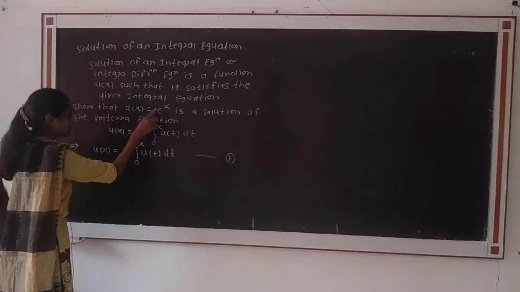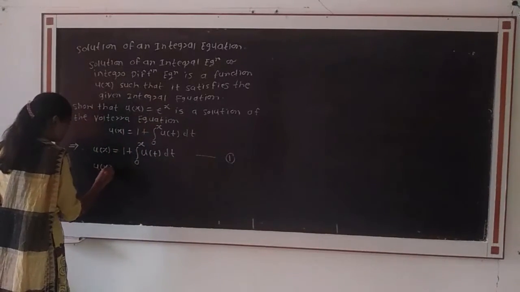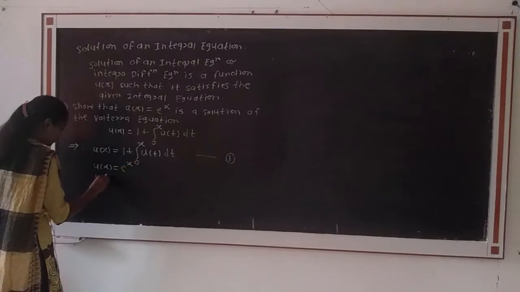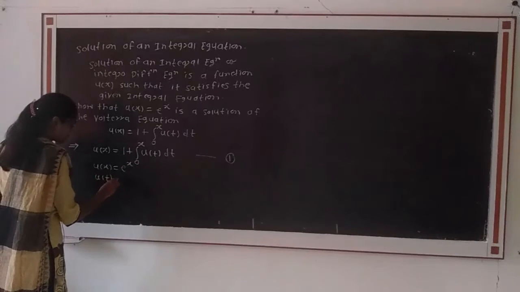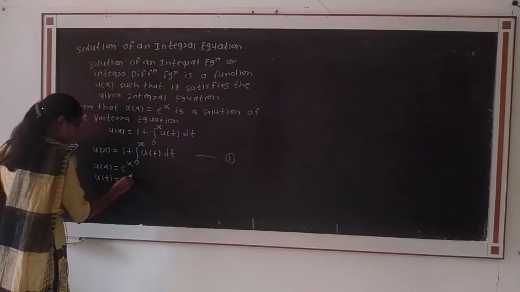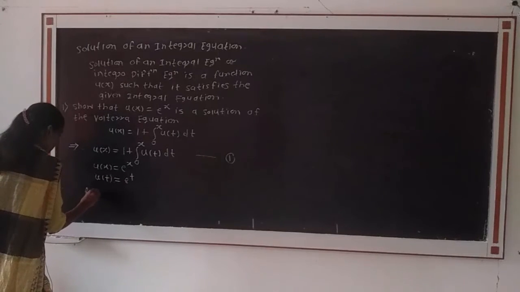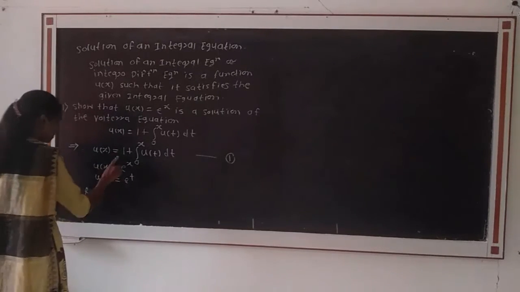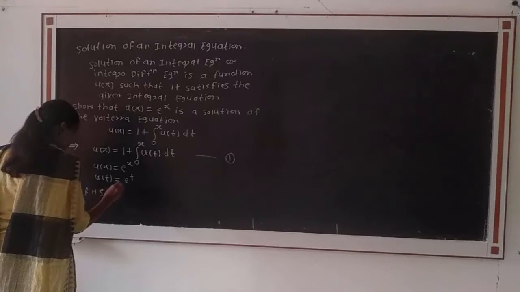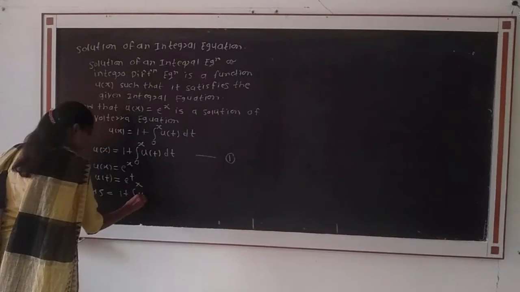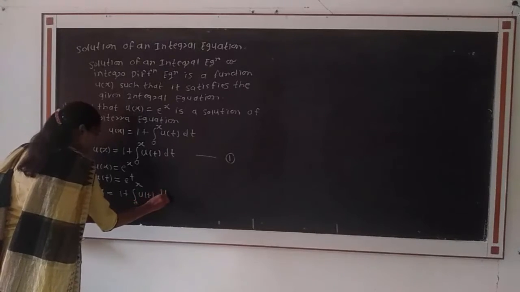Then u of x is equal to e raised to x, given. If we change the variable to t instead of x, we get u of t is equal to e raised to t. Then we consider the RHS of the given equation 1. RHS will be equal to 1 plus integration from 0 to x of u of t dt.